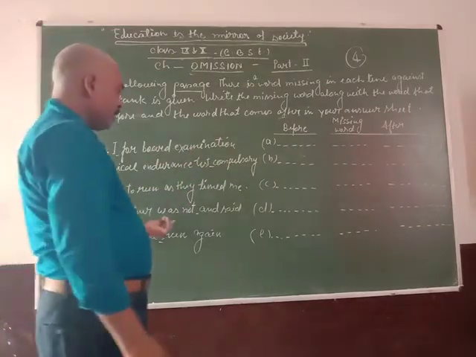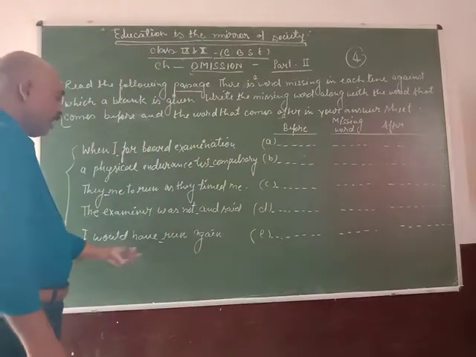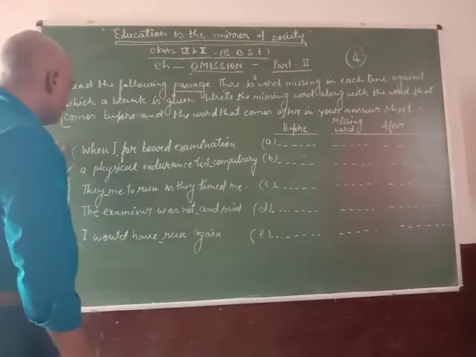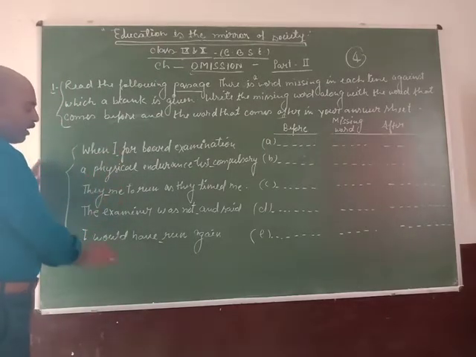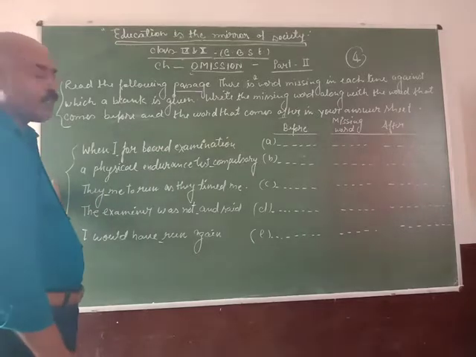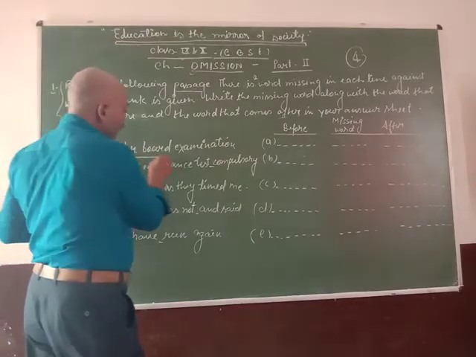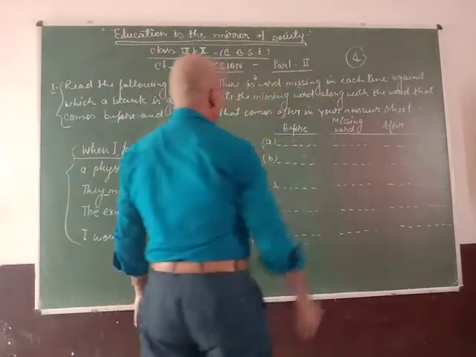The examiner was not and said, I would have run again. This is the passage, and there are 5 sentences in it.